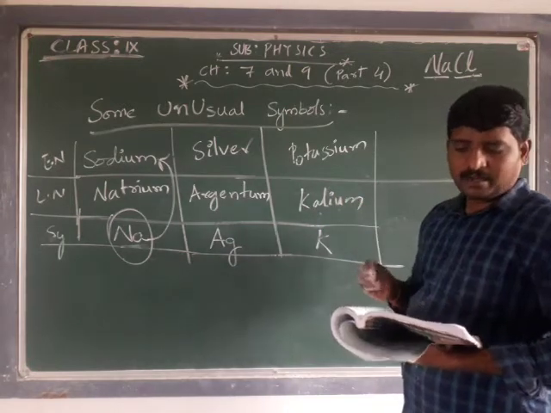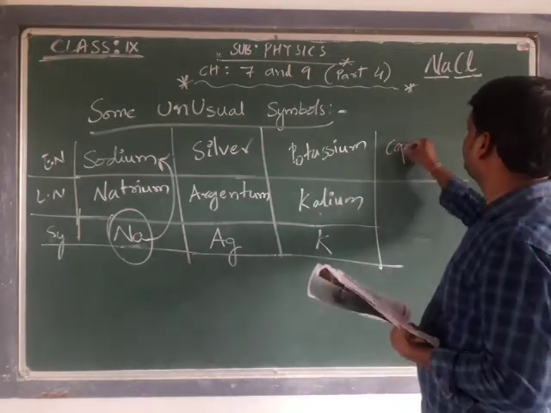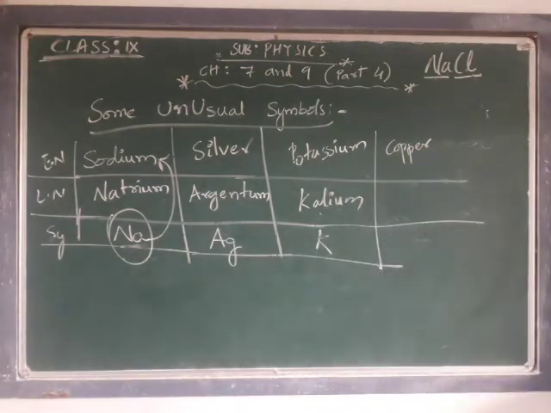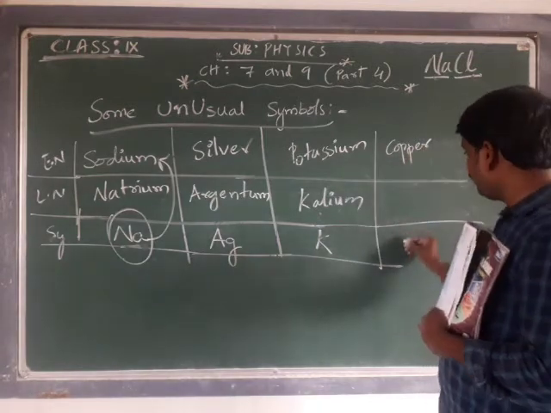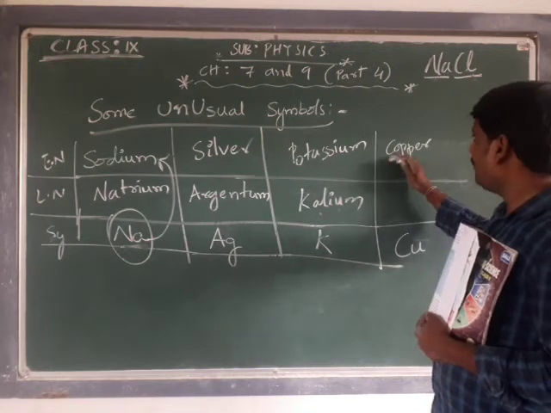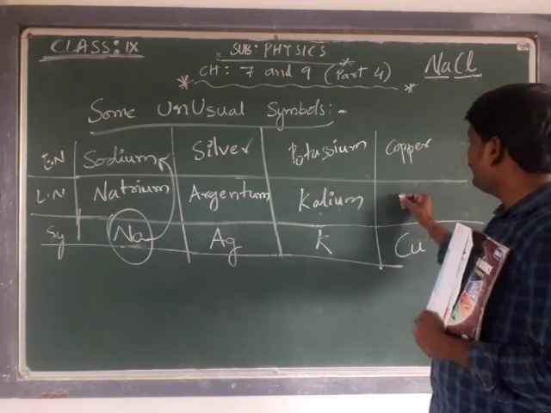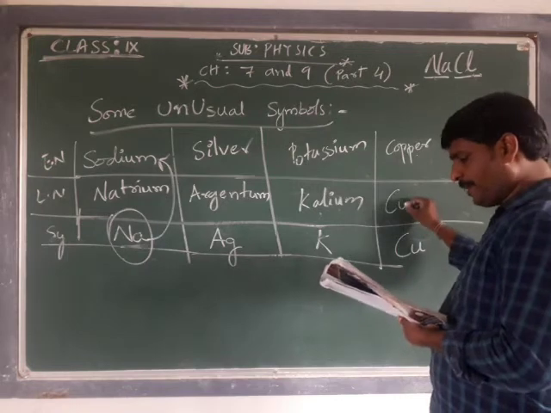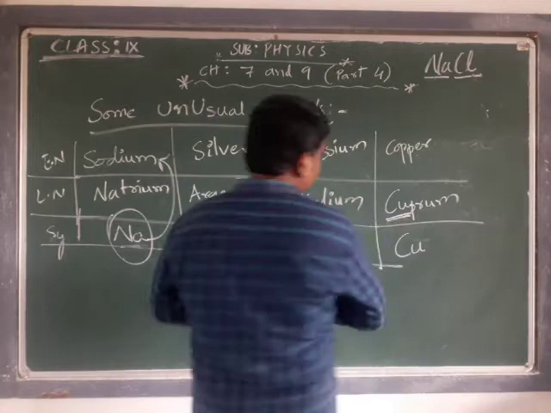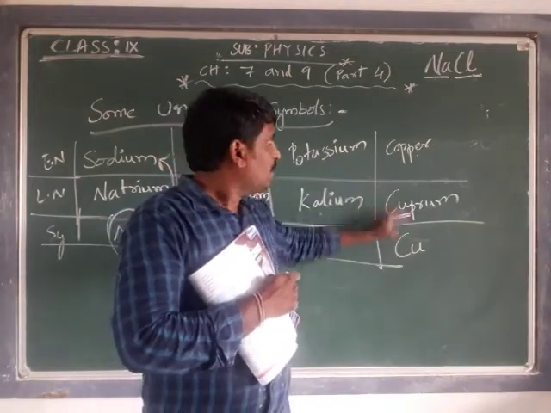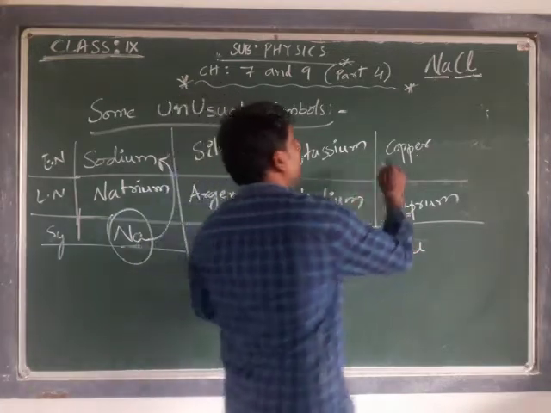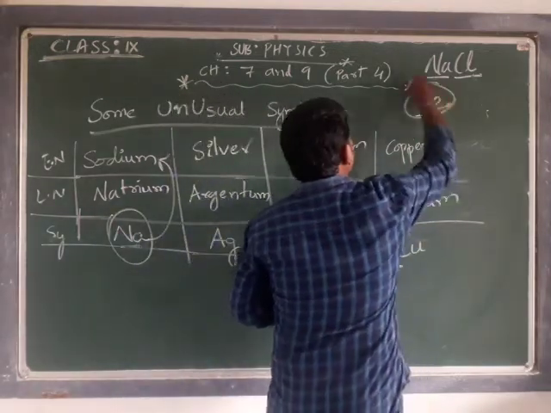Okay? Copper. For copper, keep in mind, I am referring to it with Cu, not with Co. Copper is not Co, it is Cu. I am not writing Co. Copper is Cu because copper's Latin name is cuprum. When I say copper, it is Cu. Don't think that Co is copper. Co is not copper.